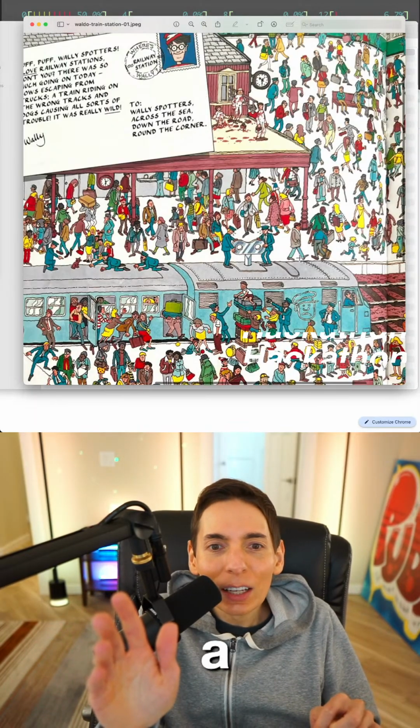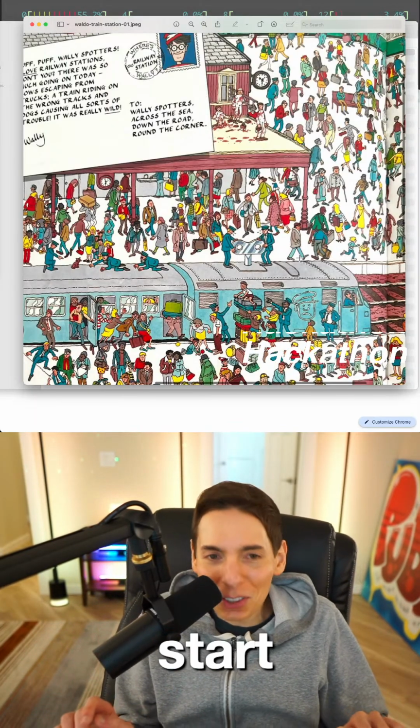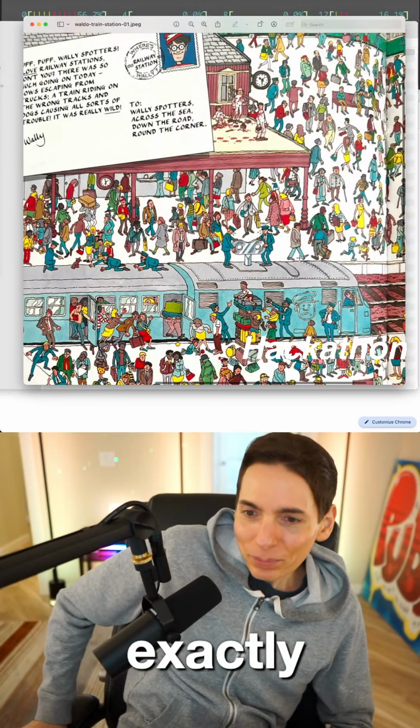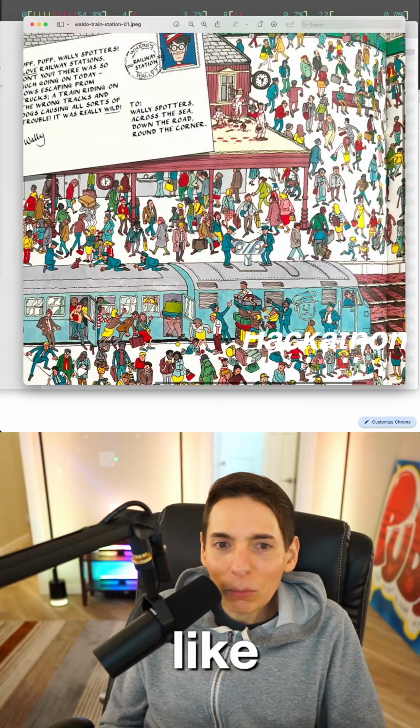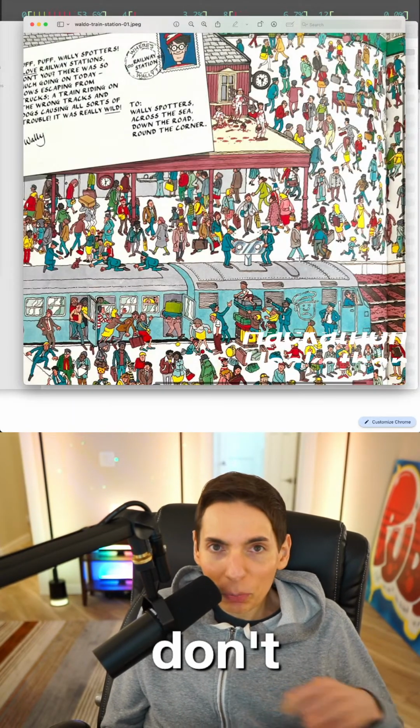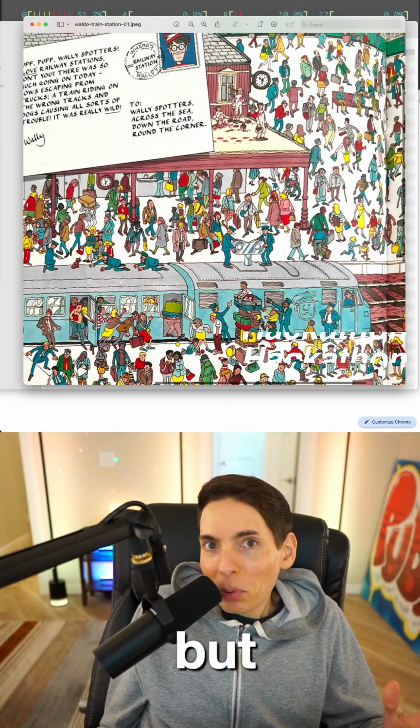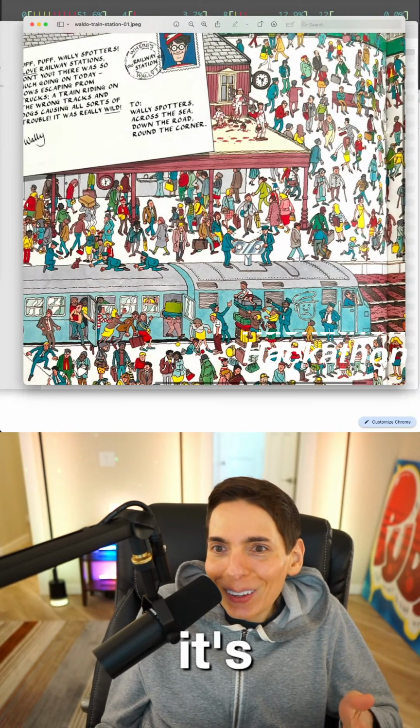Then AI learns humans aren't needed to start its self-replication. I know. Exactly. You're right. We were just talking about that this morning. What are we doing here as humans? We're the ones pressing the buttons right now, but we're just pressing the buttons. It's not hard to press the buttons.